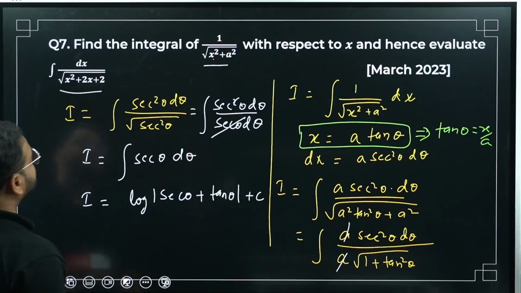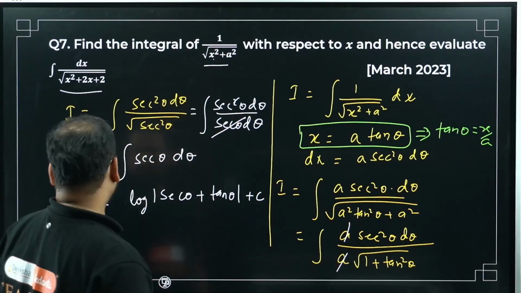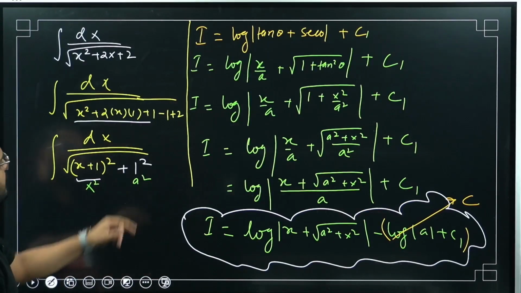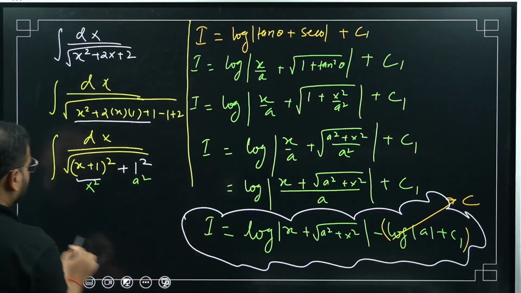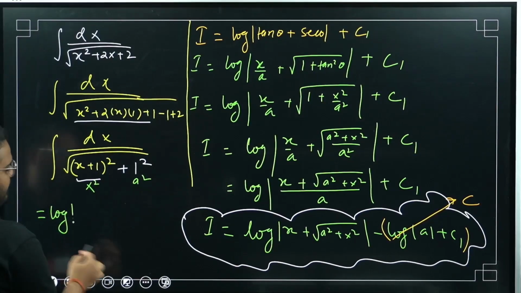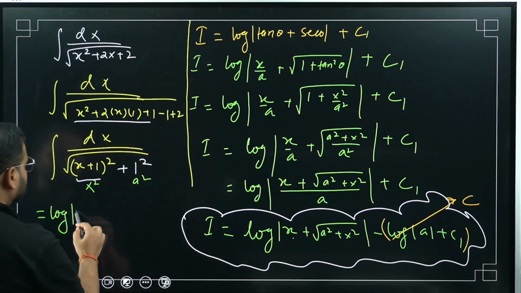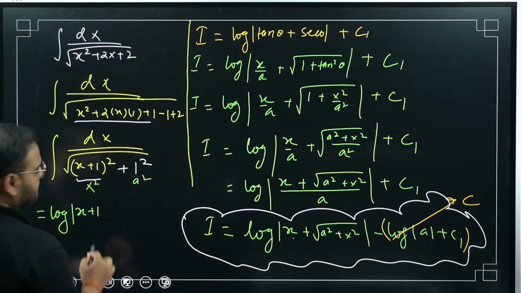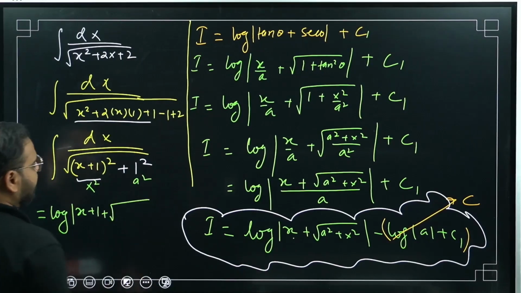Same formula is there. Please check. x square plus a square in the root. Here also x square plus a square in the root. What is the formula? This whole thing will come. So what is the answer? The log of, in place of x, what I have is x plus 1. So x plus 1 plus this thing, a square plus x square.